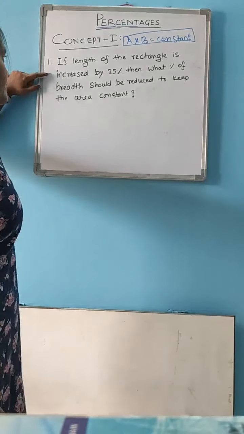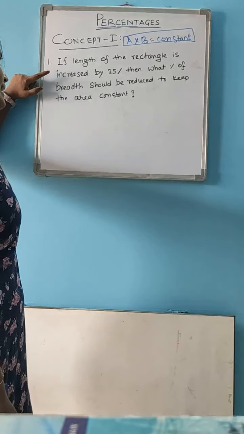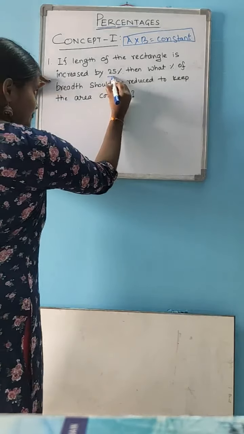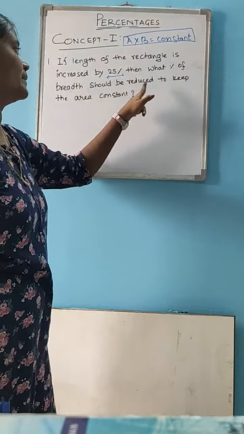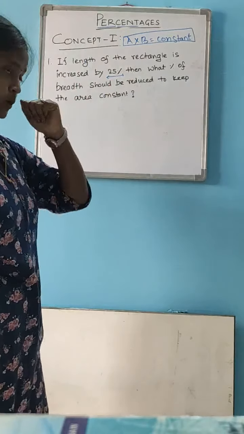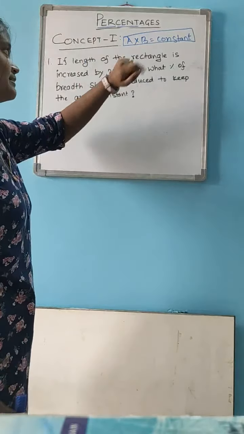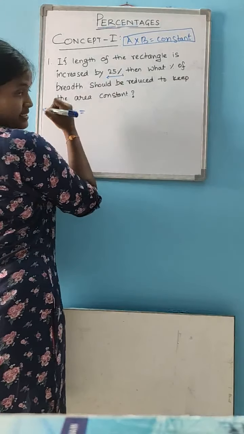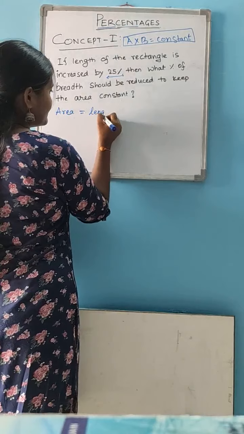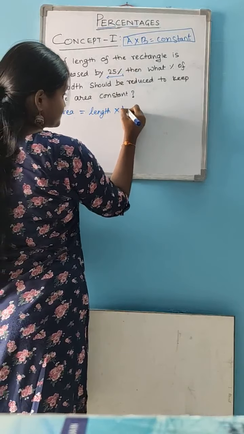See what is given here. If the length of the rectangle is increased by 25%, then what percent of breadth should be reduced to keep the area constant? We know the formula for the area of a rectangle: area is equal to length into breadth.